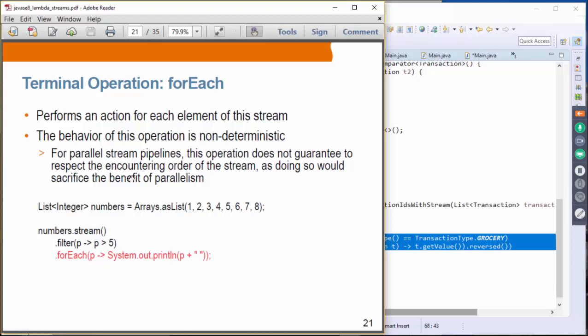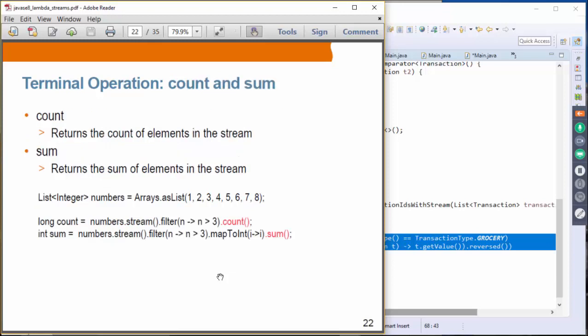Okay? But what I'm saying here with this bullet is that the order of the stream is not guaranteed. Okay, in general it will be in order, but that's not guaranteed. So in this case it will be printing 6, 7, and 8. But what I'm saying is that it could be printed as 7, 6, 8 instead of 6, 7, 8, right? Because order is not guaranteed. So that is forEach.